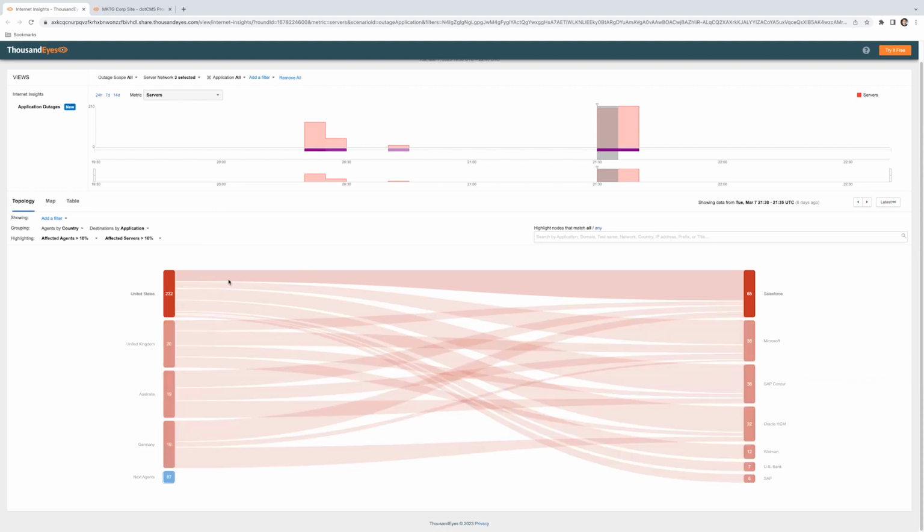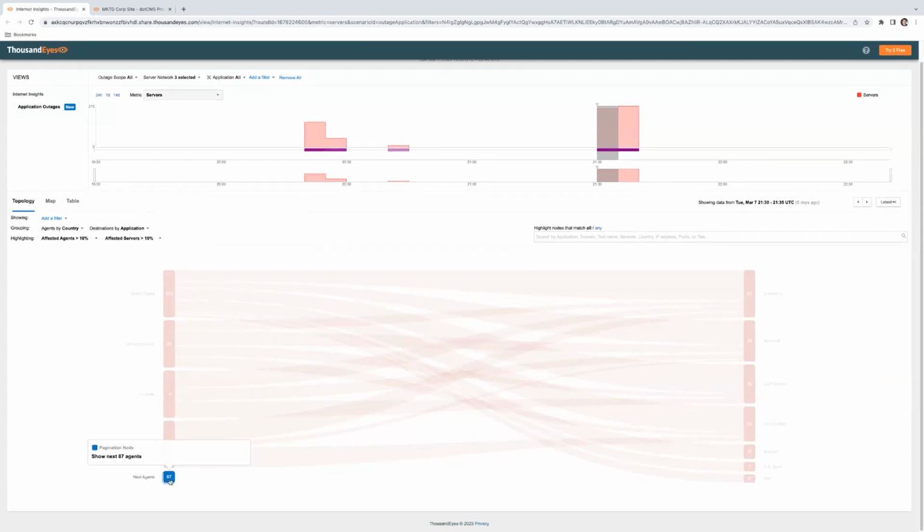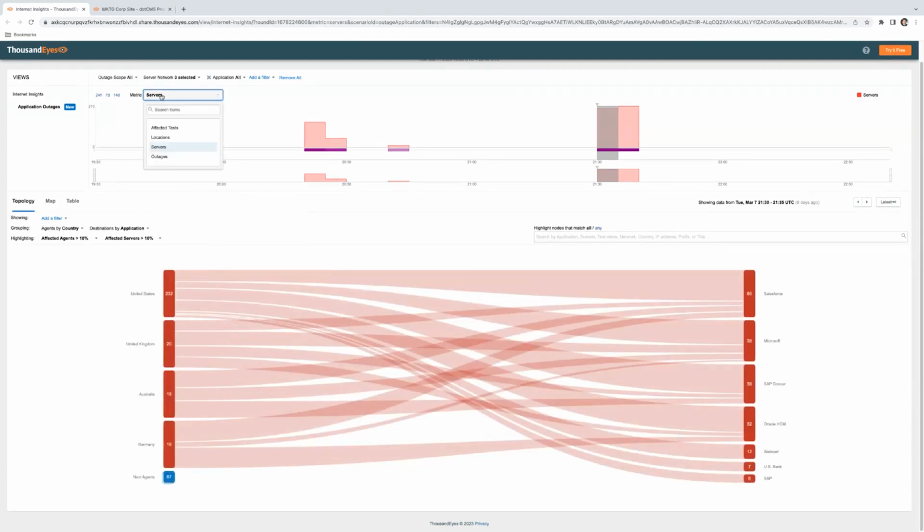Here on the left-hand side we have regions: United States, United Kingdom, Australia, Germany, and you can see that we have a lot of locations. In fact, if I click on the metric code locations, we see there were 53 different locations across the globe at various times during this event, which means this was a global outage.